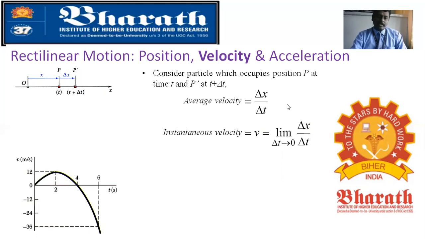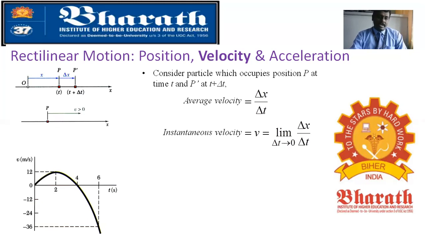As it is moving continuously, you get a change of displacement also. That is the average velocity: change in displacement divided by change in time, del x divided by del t. Similarly, for instantaneous velocity, you have to apply the limit, limit del t tends to 0 of del x by del t, and at a particular instant you can identify the velocity.